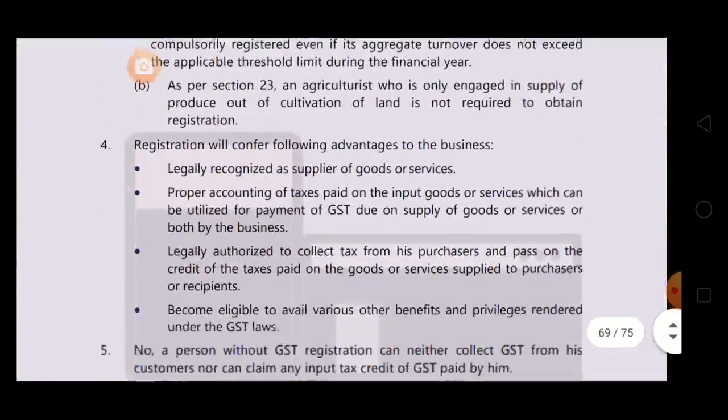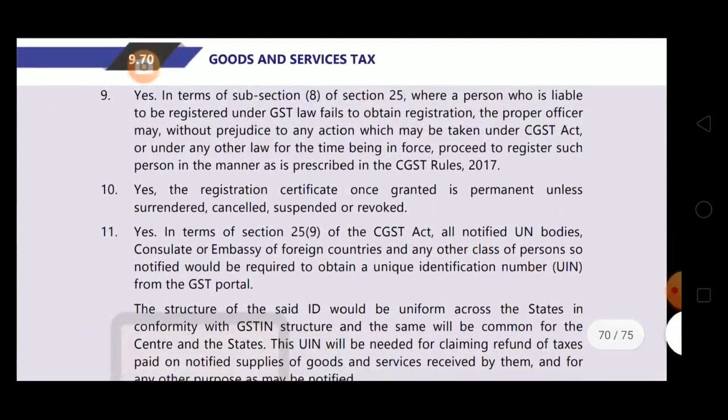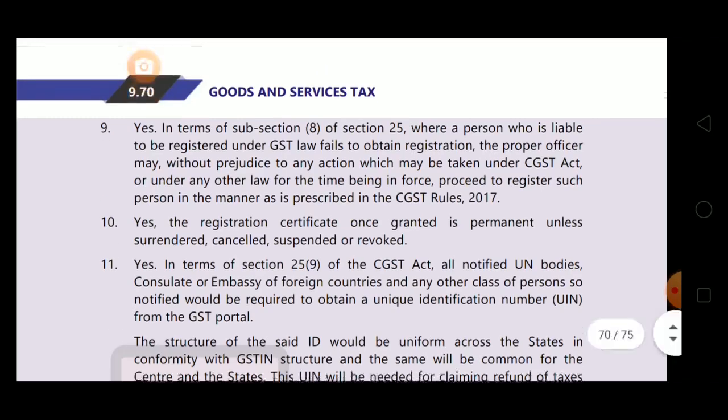Yes. In terms of subsection 8 of section 25, where a person who is liable to be registered under GST law fails to obtain registration, the proper officer may, without prejudice to any action which may be taken under the GST Act or under any other law for the time being in force, proceed to register such person in the manner as is prescribed in the GST laws. So the proper officer can proceed to register such person if he fails to obtain the registration.